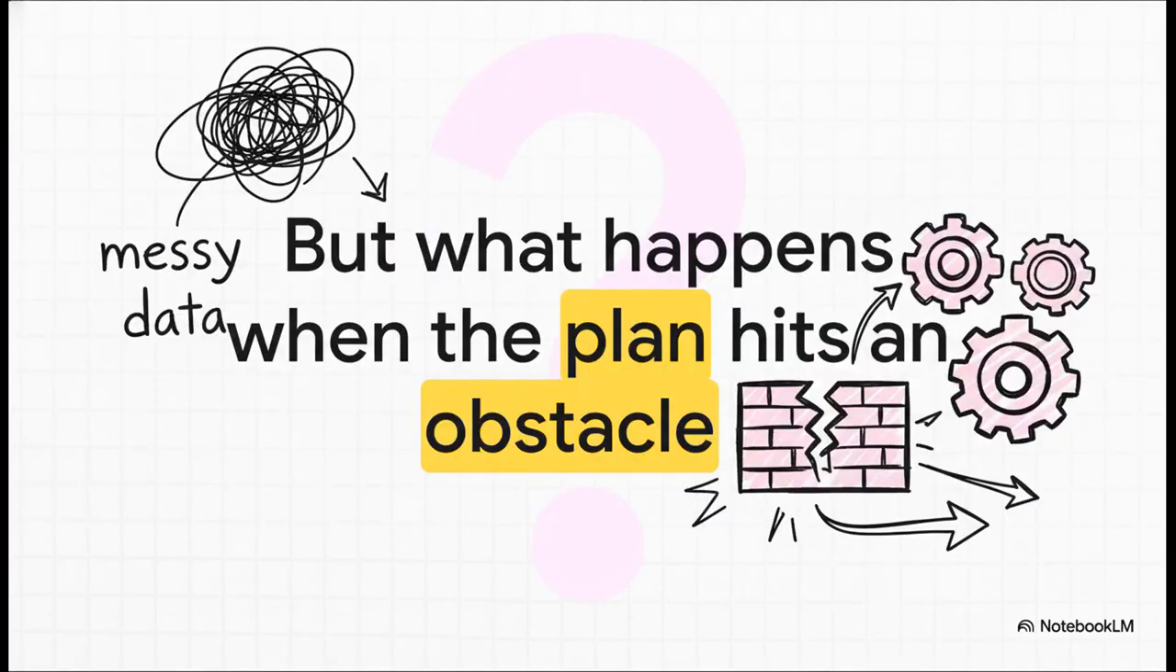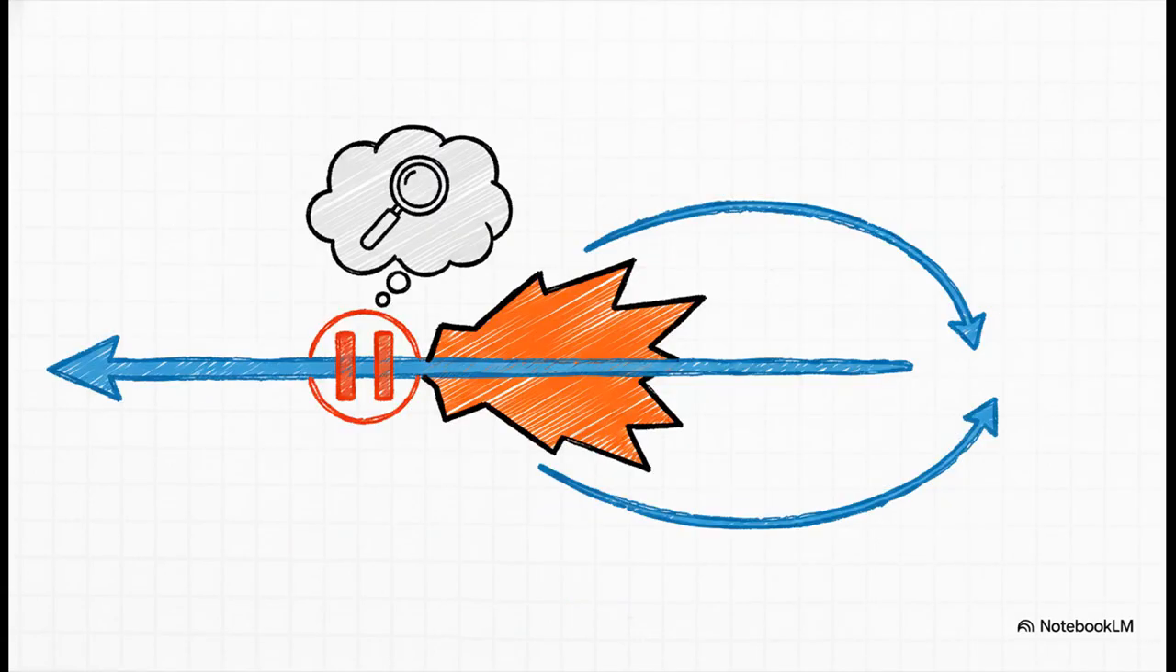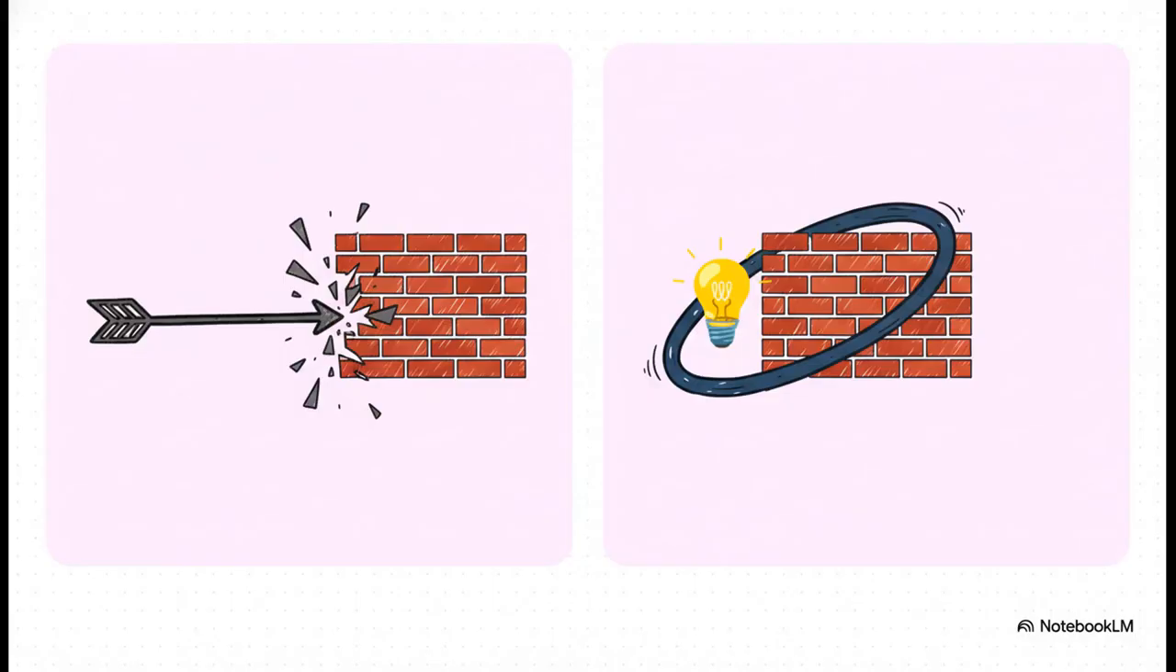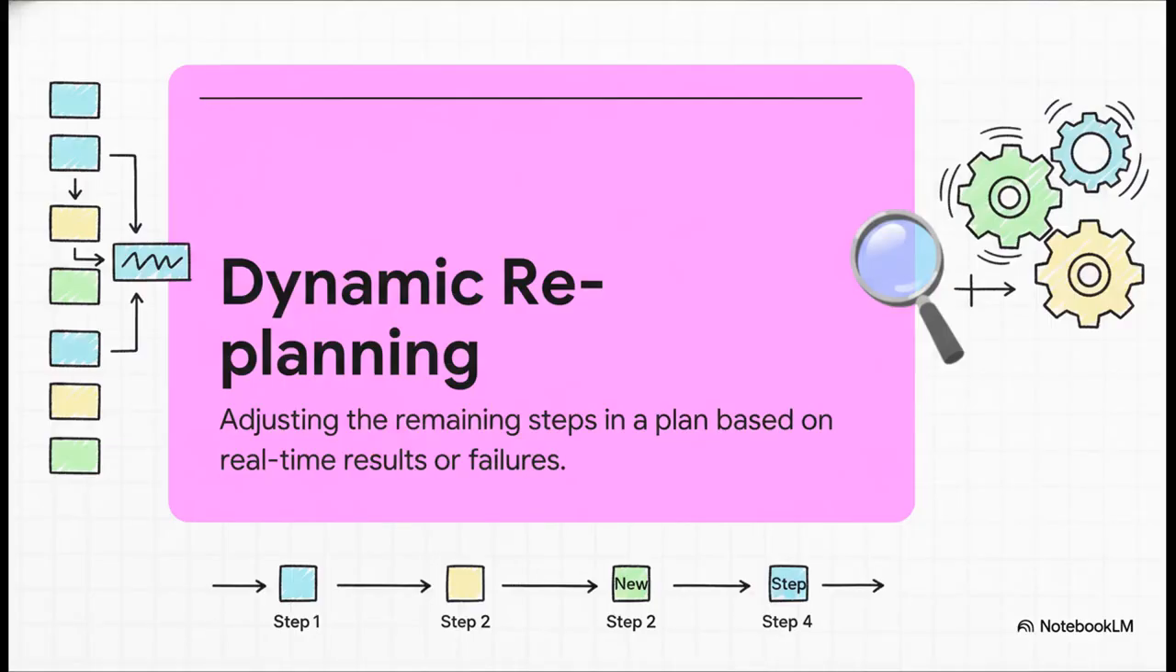But what happens when things go sideways? Because in the real world, they always do. This is where things get really cool. This is where the system actually shows its intelligence. A static workflow just fails. A dynamic planner, it pauses, thinks, and finds a new path. This is called dynamic replanning. If a step fails, it can literally add a new one on the fly.